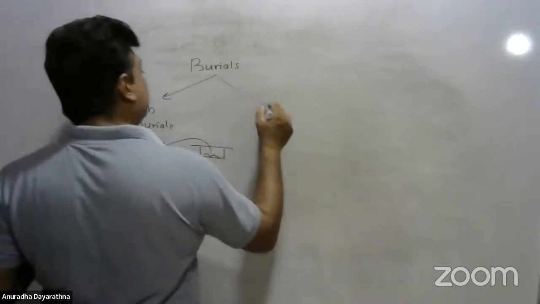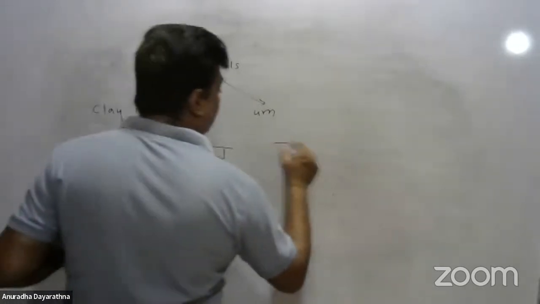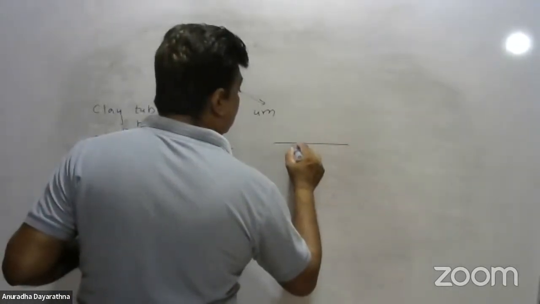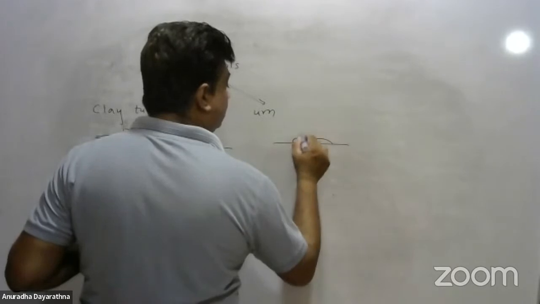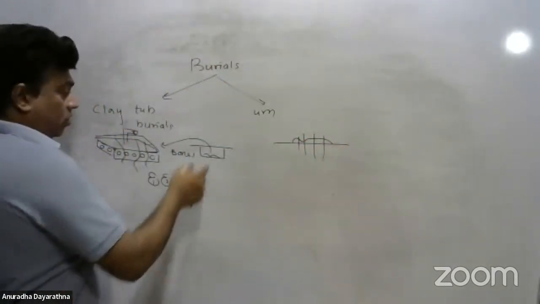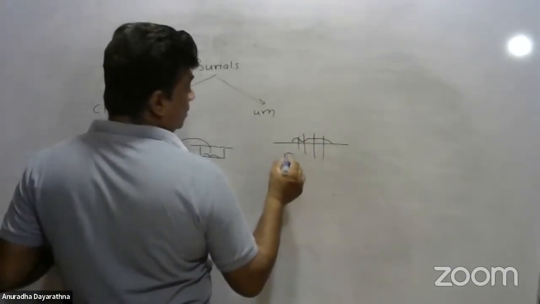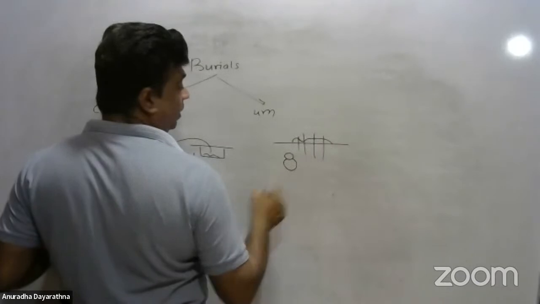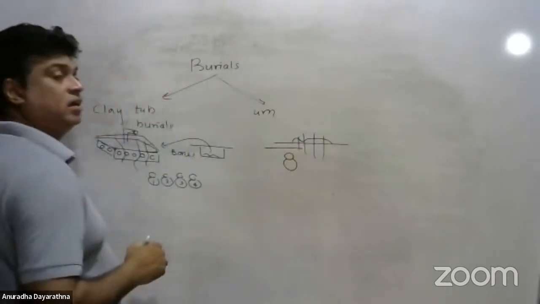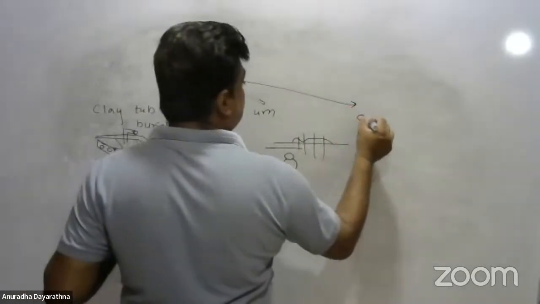The second type is urn burials. Under urn burials, the entire dead body was cremated, burned. Here only bones were burned; there the entire dead body. The remainings they keep inside a clay pot, and the clay pot was buried underground. That is urn burials. The third type is cist burials.